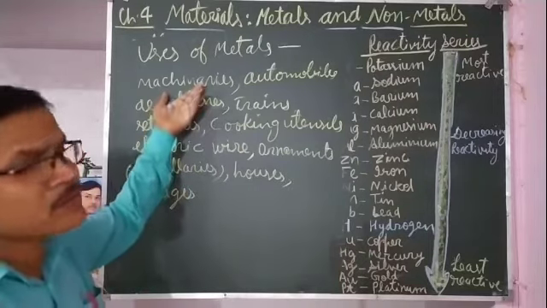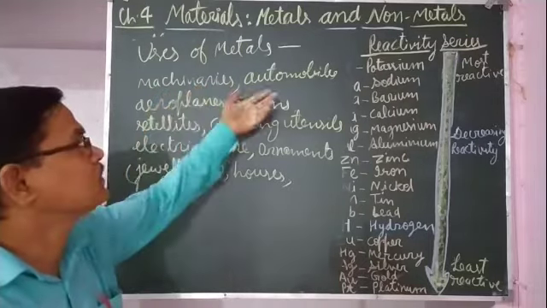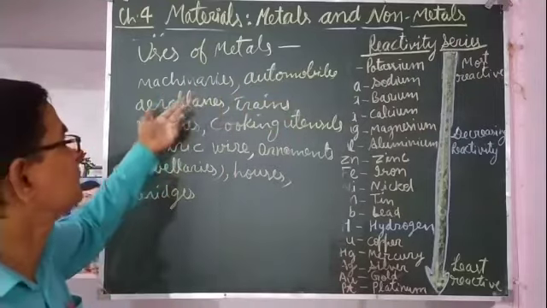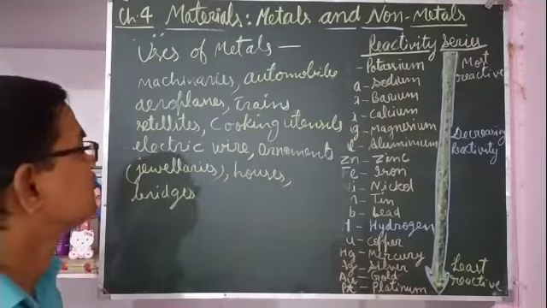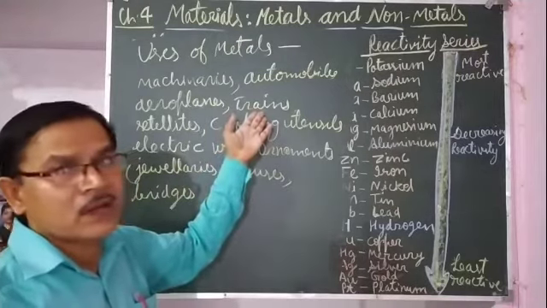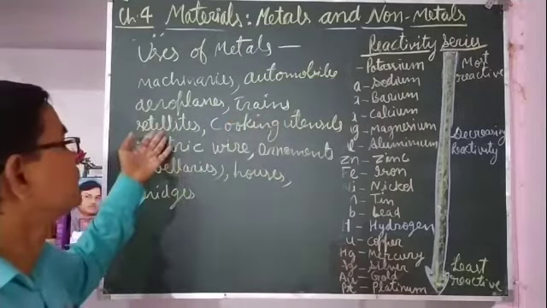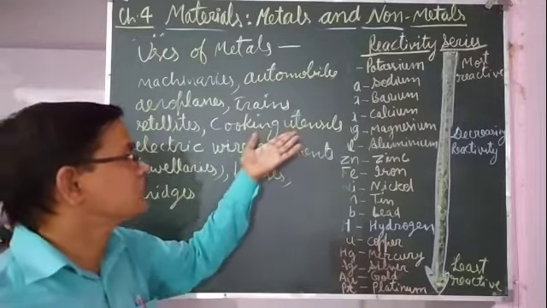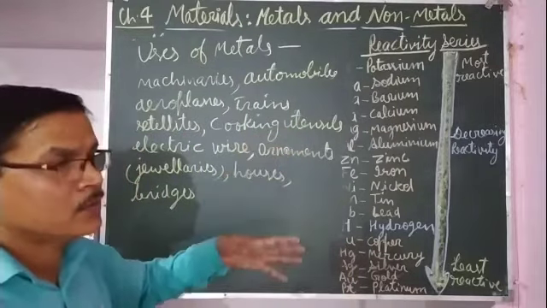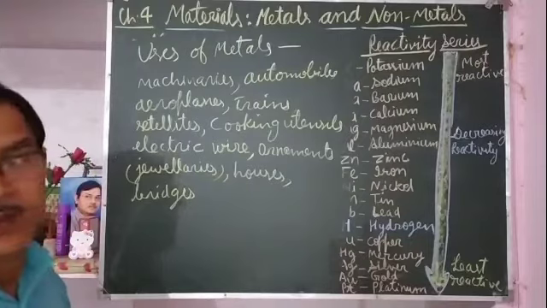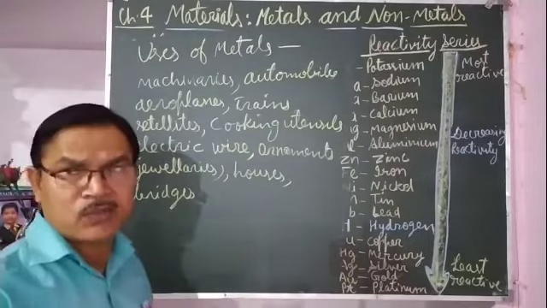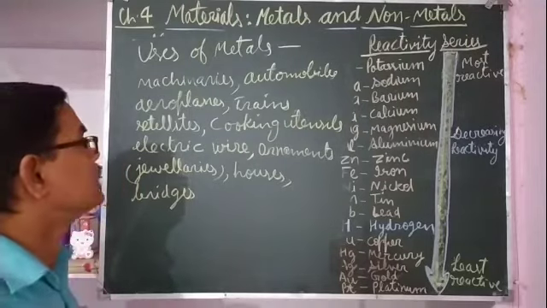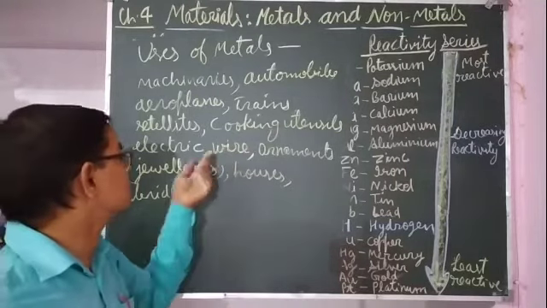You may write some more usages of metals. Iron etc. are used in making machineries and in automobiles also. Aluminum, a light metal, is used in making aeroplanes. Iron is used again in trains, satellites, and cooking utensils, where metals like iron and aluminum are used.